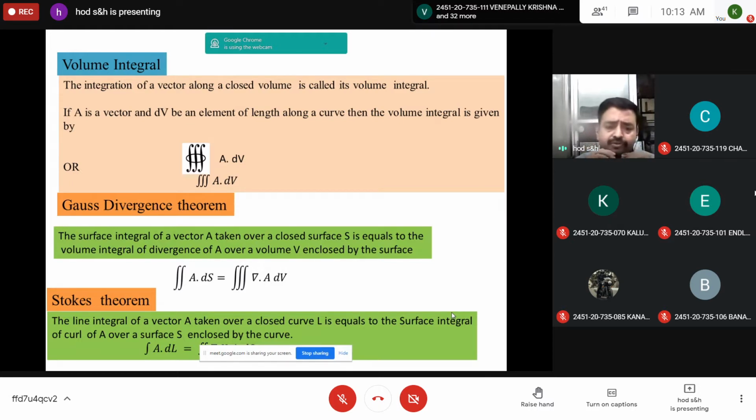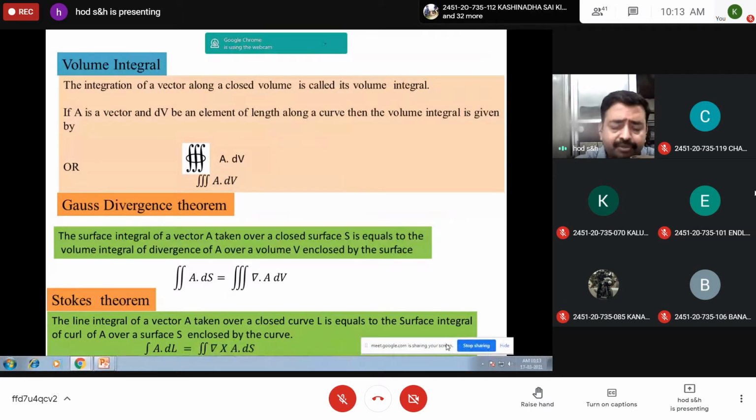And similarly, you have Stokes theorem. It is the conversion of a one-dimensional physical quantity into two-dimensional and vice versa. It says that the line integral of a vector taken over a closed curve is equal to the surface integral of curl of A over the surface enclosed by the curve. So here you can convert a one-dimensional quantity to two-dimensional by the operator curl or vice versa. So you should remember these two expressions and also the statement.